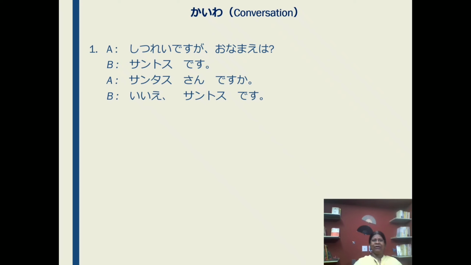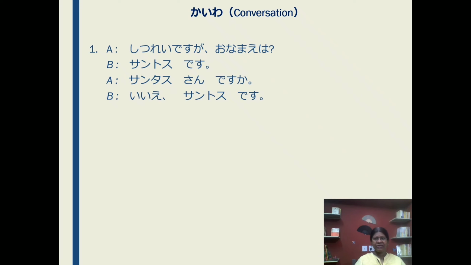Let's go through the kaiwa. Here I have given A, B. A stands for one person and B stands for the other person, meaning this conversation is between two people. A-san to B-san. Let's do A-san. Shitsurei desu ga onamae wa? Santosu desu. Santosu-san desu ka? Ie, Santosu desu.